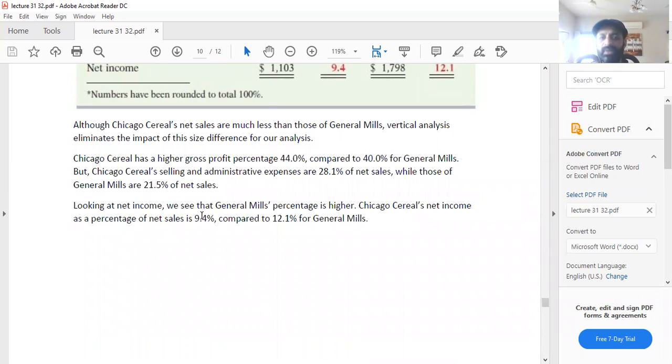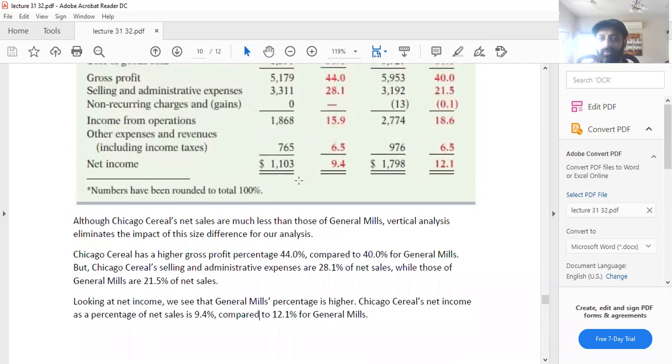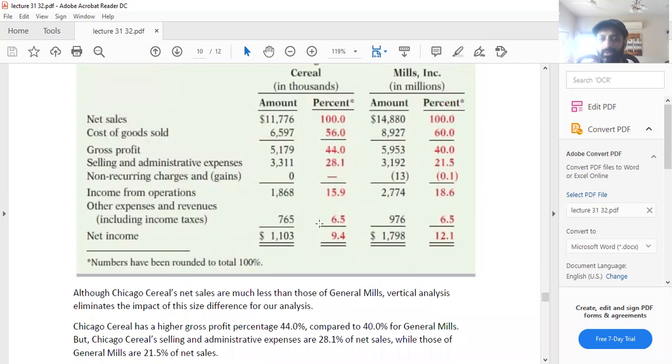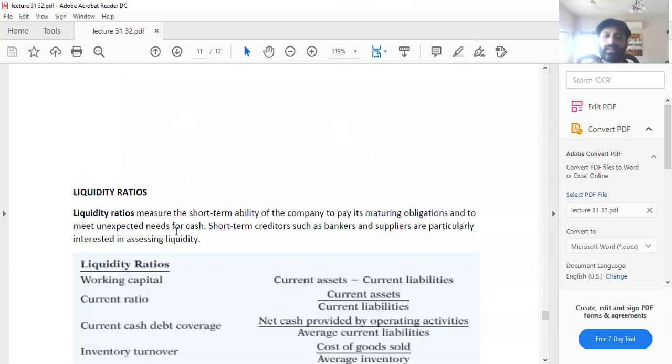Looking at net income, we see that General Mills' percentage is higher. Chicago Cereal's net income as a percentage of net sales is 9.4 compared to 12.1 for General Mills. So this is how you compare different companies using the vertical analysis.